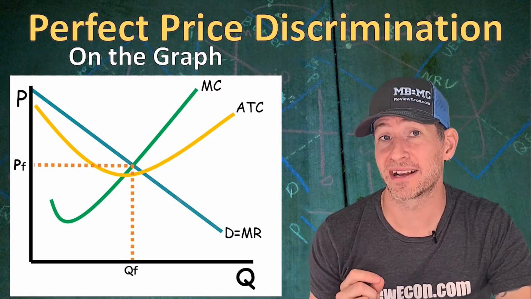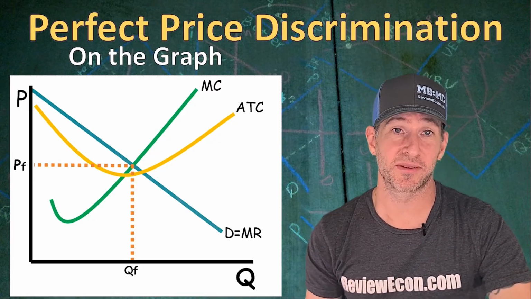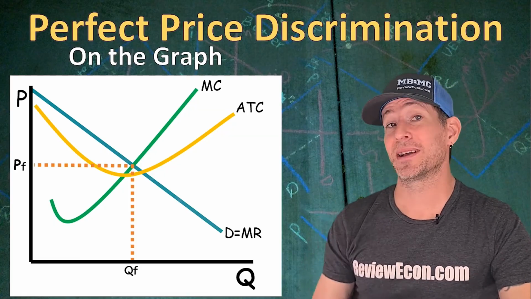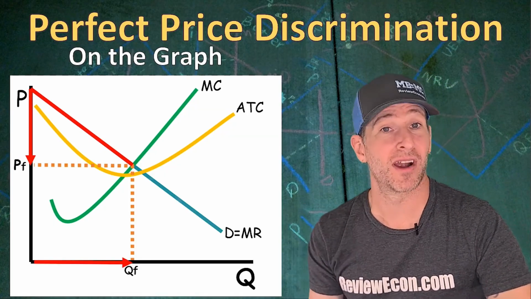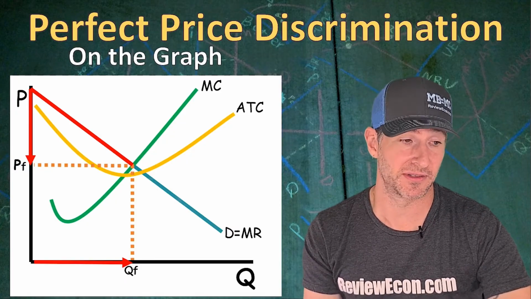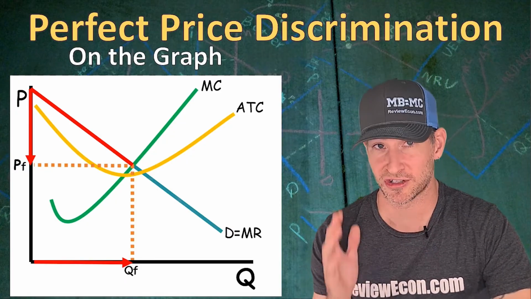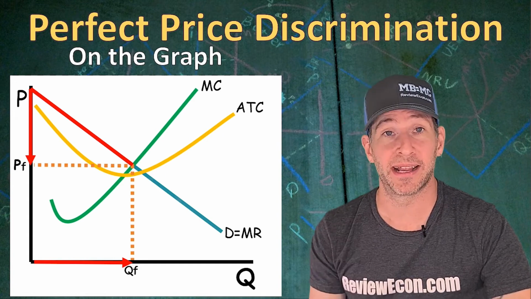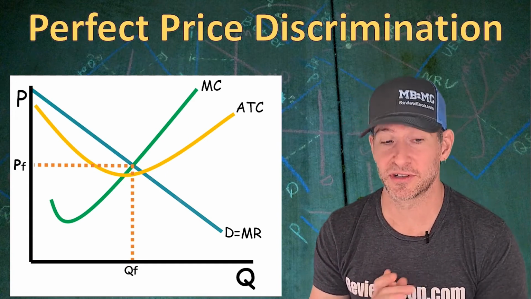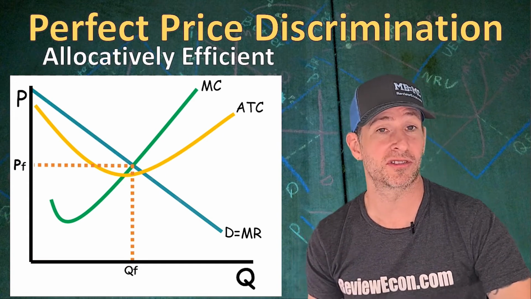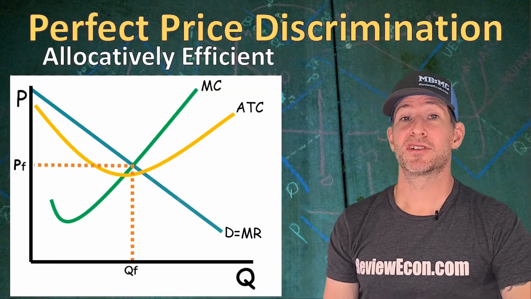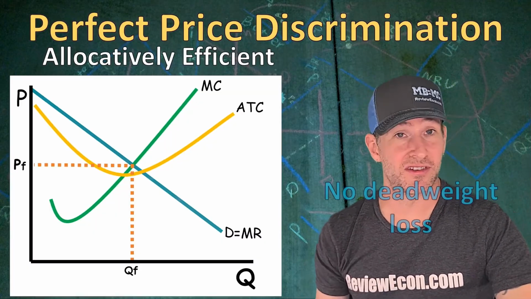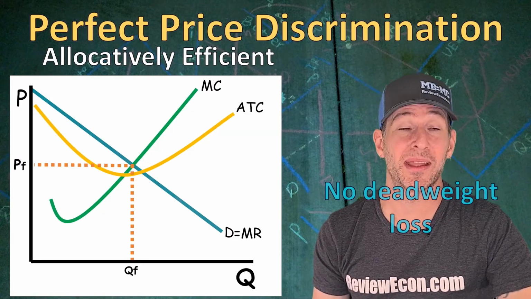But this is the profit maximizing price for just the last unit produced. And that's because the firm has actually charged every price along the demand curve for every quantity being produced, because that demand curve shows consumers' maximum price they are willing to pay. And since the price of the last unit produced is equal to the marginal cost, this firm is now allocatively efficient. And as a result of being allocatively efficient, there is no deadweight loss for this firm when they perfectly price discriminate.